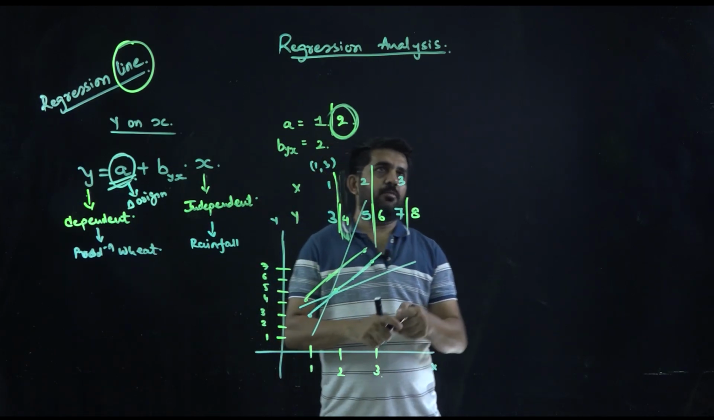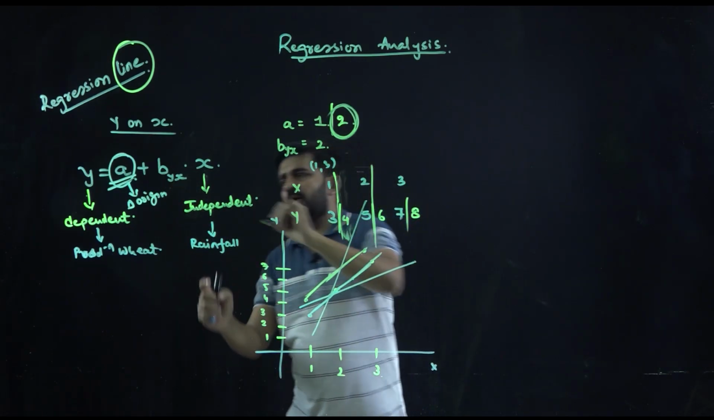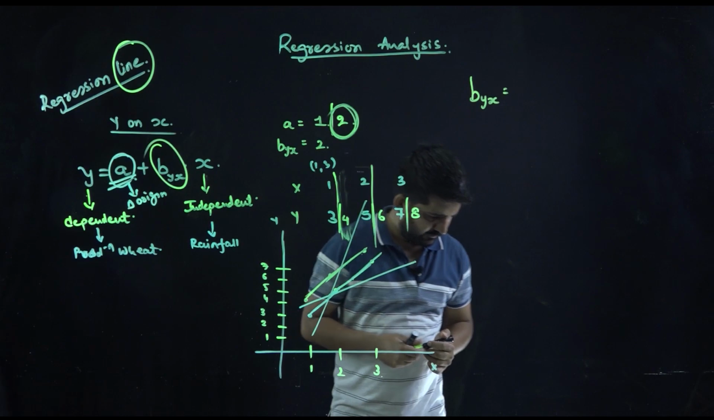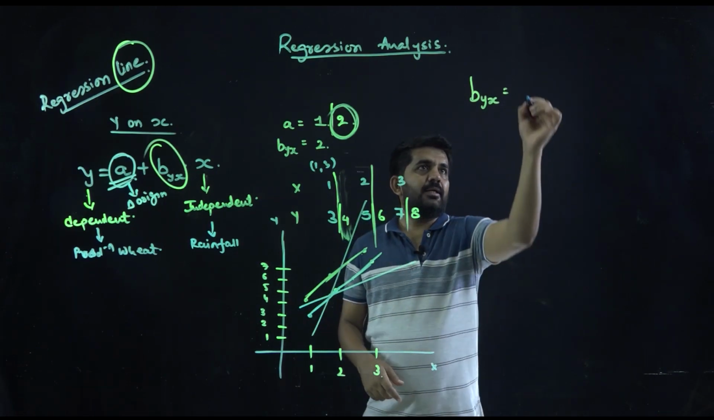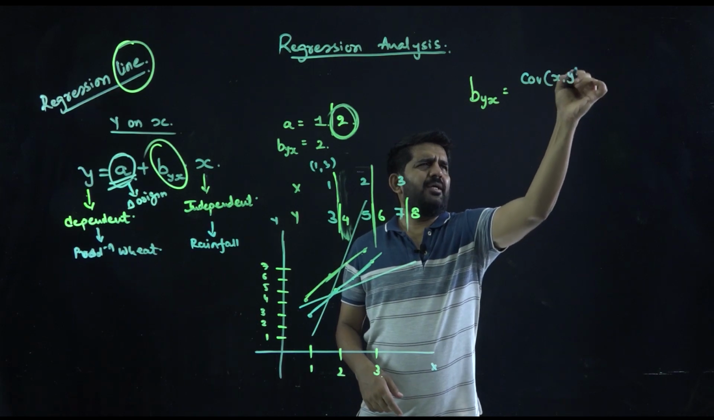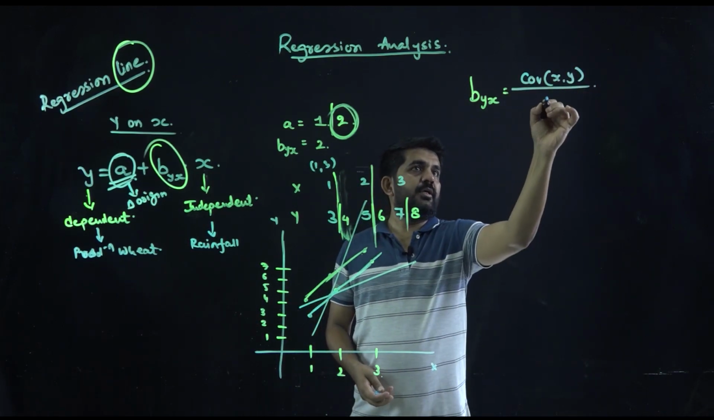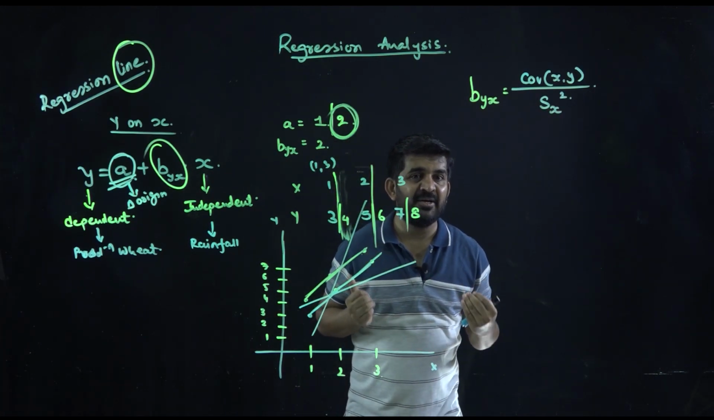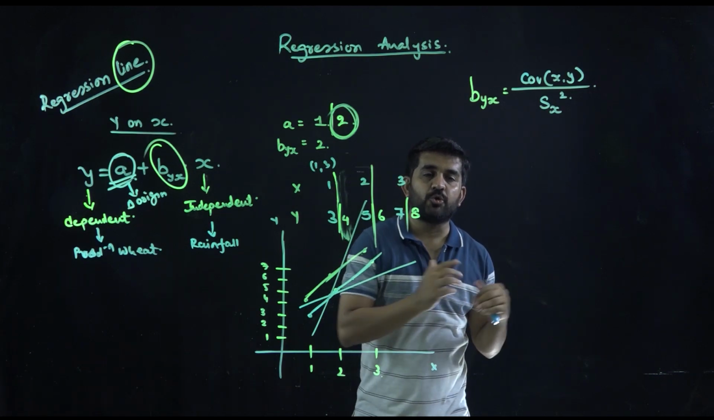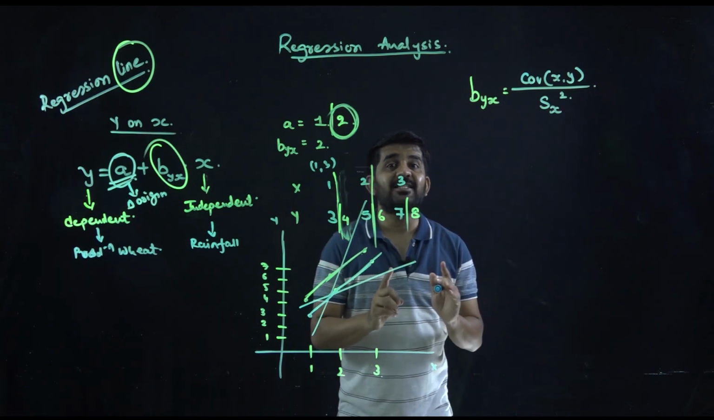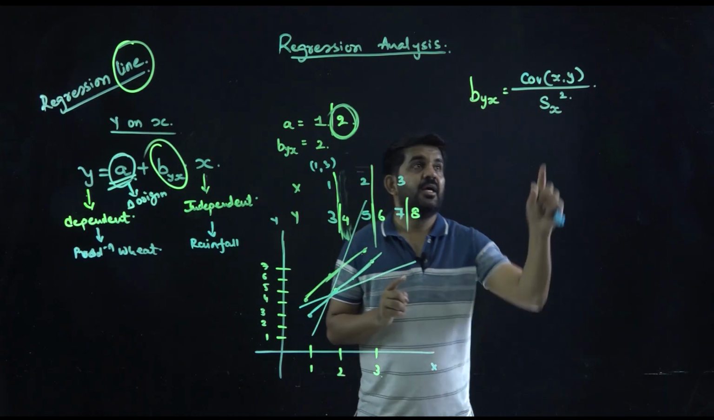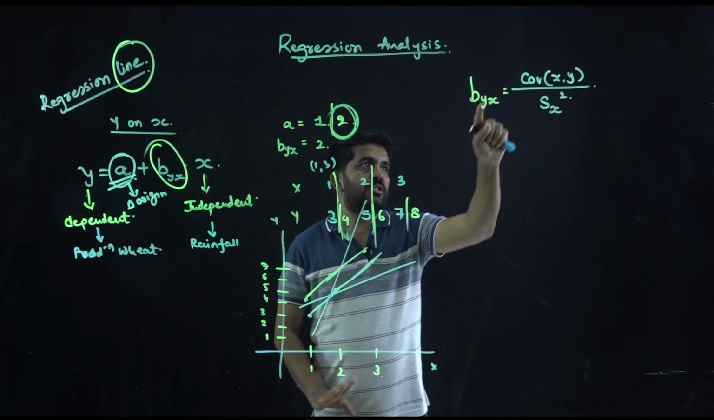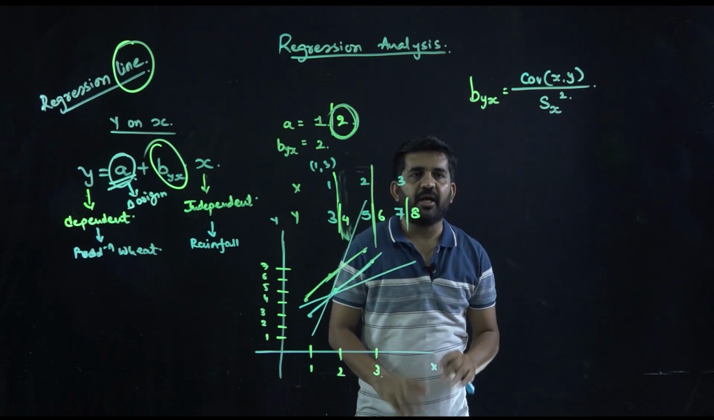Let us go with some formulas. First, how to find out the slope, how to find out the scale? byx is nothing but cov(x,y) upon sx whole square. Why, sir, in the denominator is there the standard deviation of x whole square, that is, the variance of x? Because x is an independent variable. Change in x will determine the slope of y. So this is the slope of the regression line of y on x.